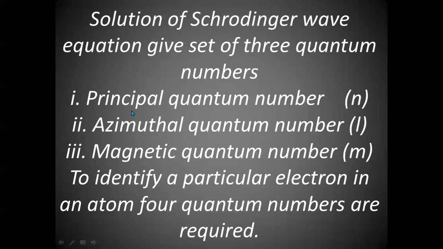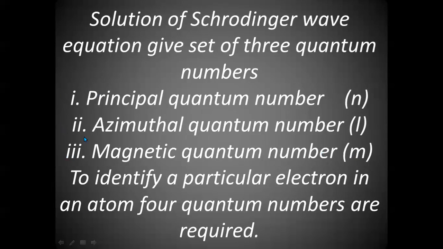It is represented by n. Second is the azimuthal quantum number, also called the subsidiary quantum number, l. Third one is the magnetic quantum number, m.